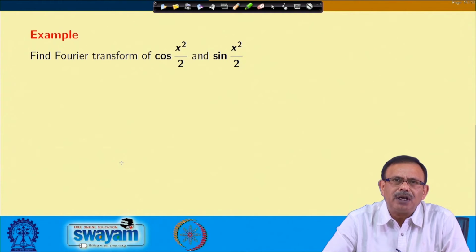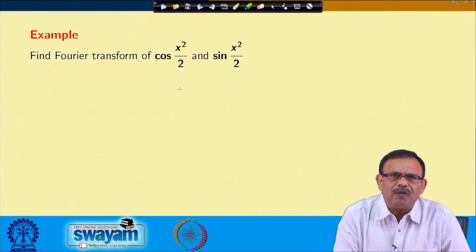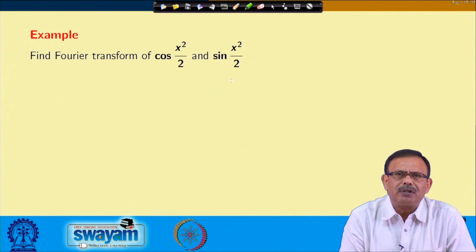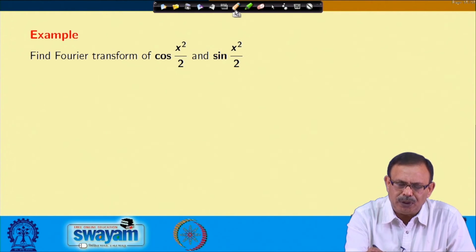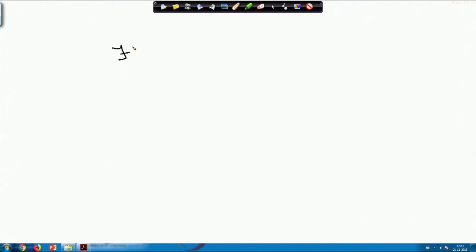Now, let us take an example. I want to find the Fourier transform of cos of x square by 2 and sin of x square by 2. Although I want to find the Fourier transform of cos of x square by 2 and sin of x square by 2, I can do it in two ways. One is independently: I can find the Fourier transform of cos of x square by 2 and the Fourier transform of sin of x square by 2. This is one way we can do it. The other way is, since cos and sin of x square by 2 are involved, I can start with something like this.